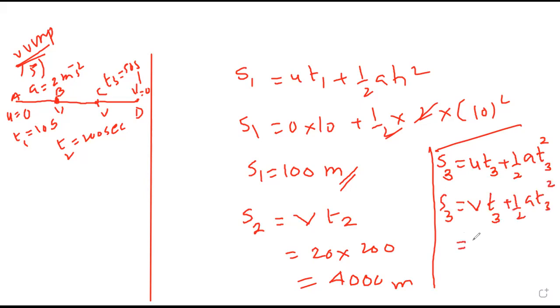V is 20, t3 is 50, plus half, acceleration we got minus 0.4, correct? And time is 50 square. Copy S1, S2, then I am explaining S3 again. Please copy only S1, S2.